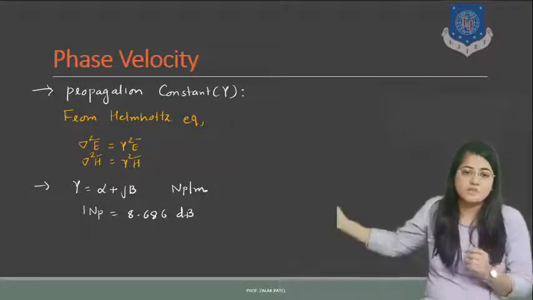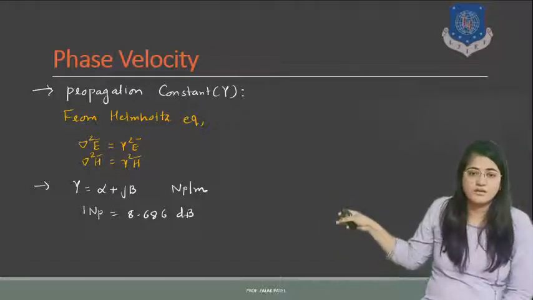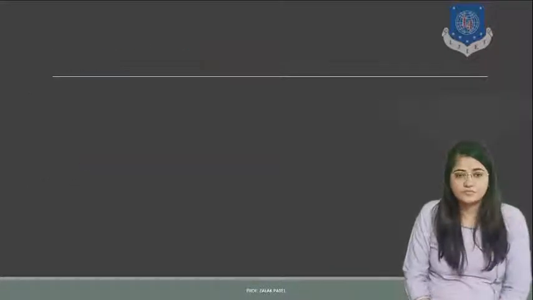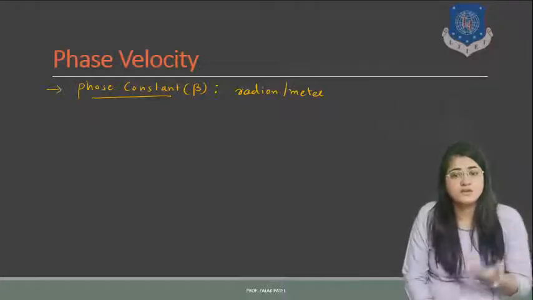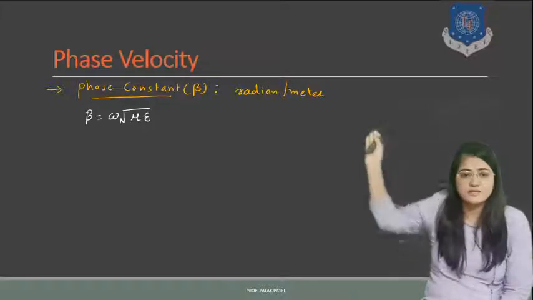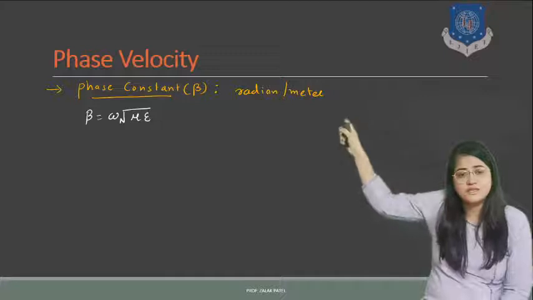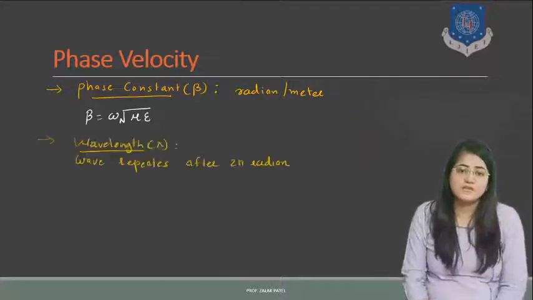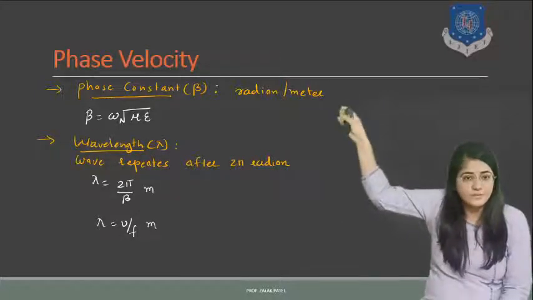Here 1 ampere should be equal to 8.690. This is a conversion equation that one can convert it into decimal. So now phase velocity depends on the phase constant also. The phase constant is in radian per meter, and it is given by beta equal to omega into root mu epsilon. But if you see this root mu epsilon, then 1 upon root mu epsilon is velocity. So we can write this equation in terms of velocity like beta equal to omega upon v.